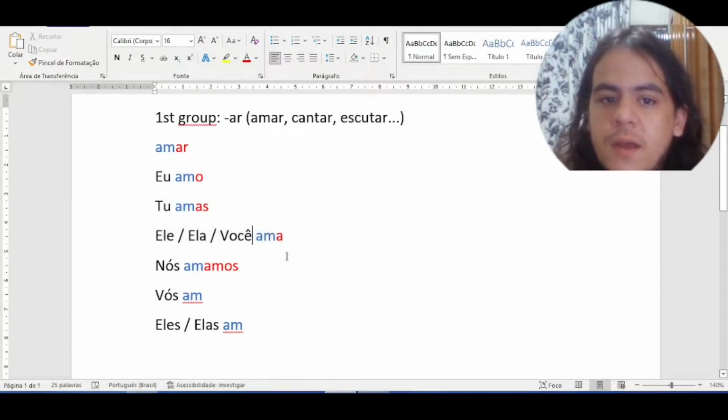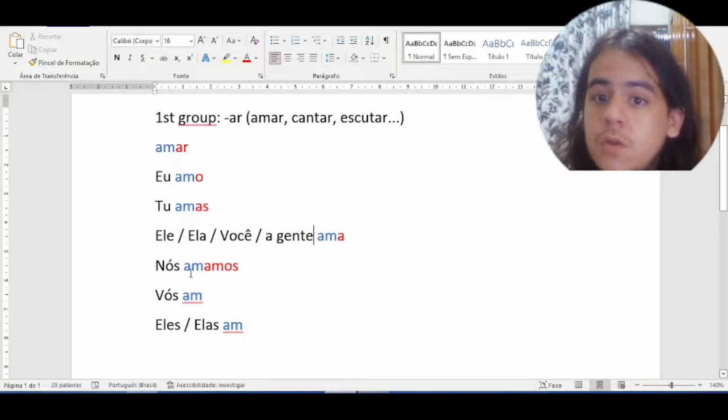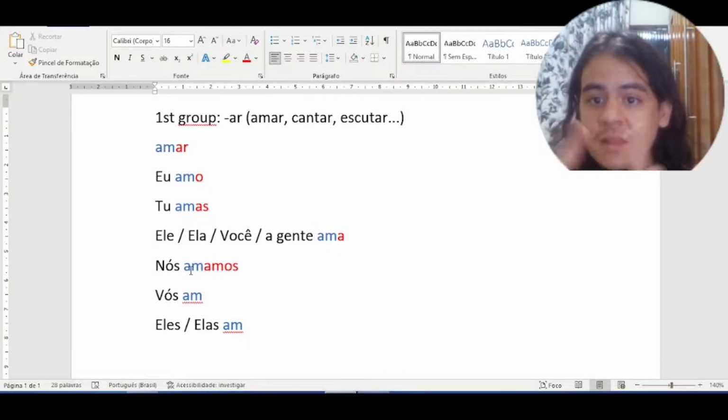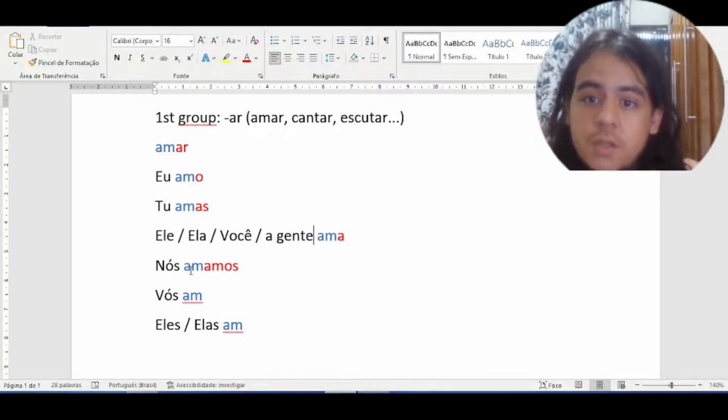So I will add here a gente. A gente ama. Just like você can replace tu, a gente can replace nós, but the conjugation is different. Nós amamos, a gente ama. They both mean we love, but the conjugation is different.